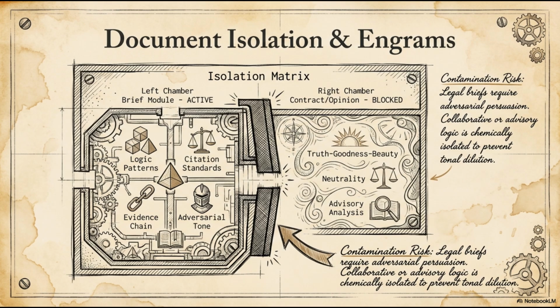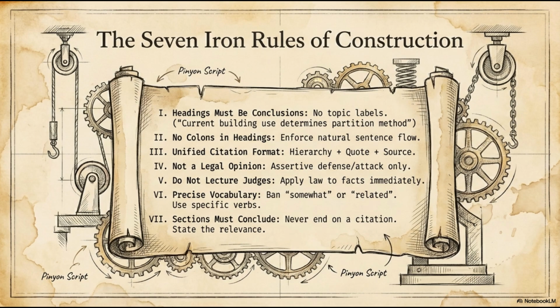Now, running through 12 stages means nothing if the underlying rules are weak. So let me tell you about the 7 iron rules. Iron rule number 1. 0 fabricated citations. This is non-negotiable. If the system cannot find a real case that supports a proposition, it flags the proposition as unsupported rather than inventing a citation. I'd rather have a brief that honestly says, "We couldn't find direct authority on this point," than one that cites a case that doesn't exist.